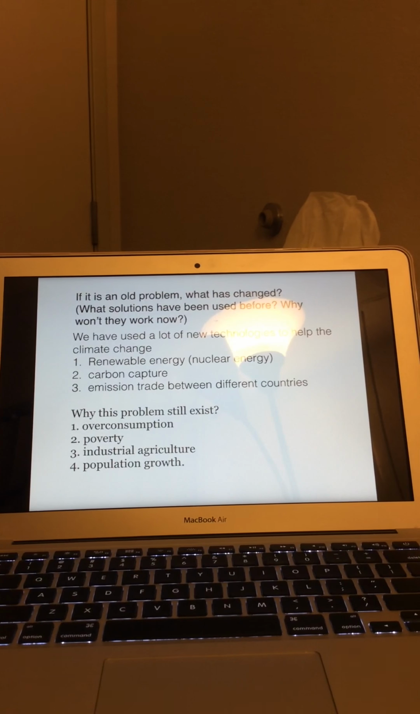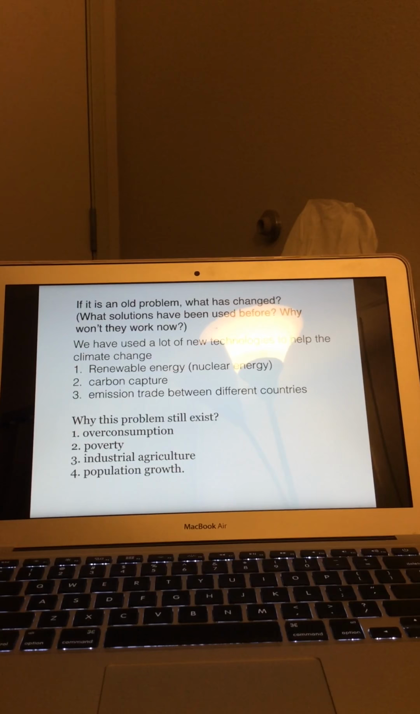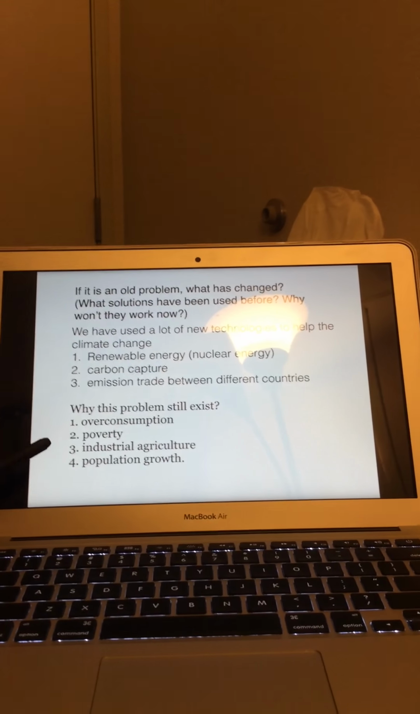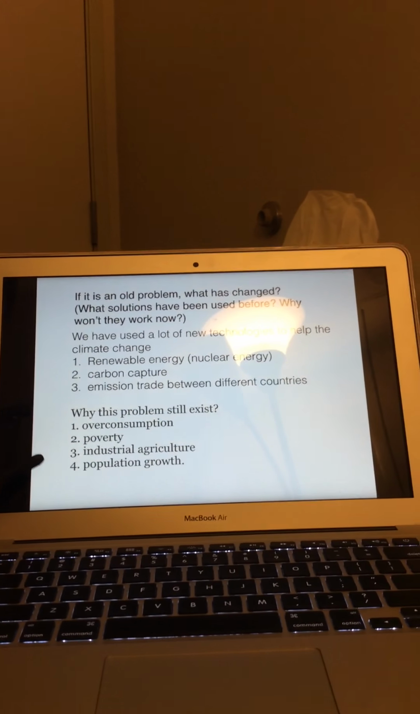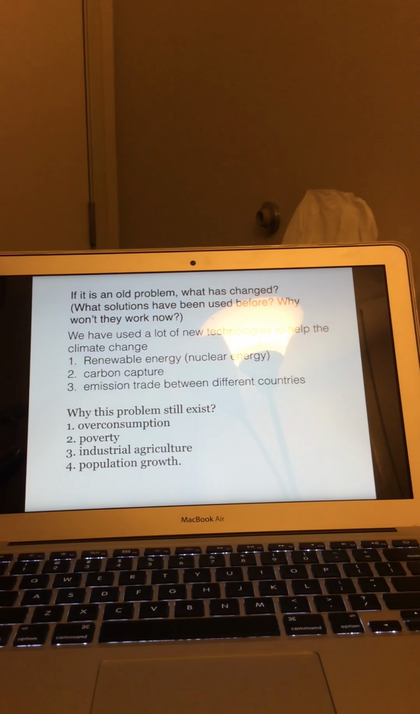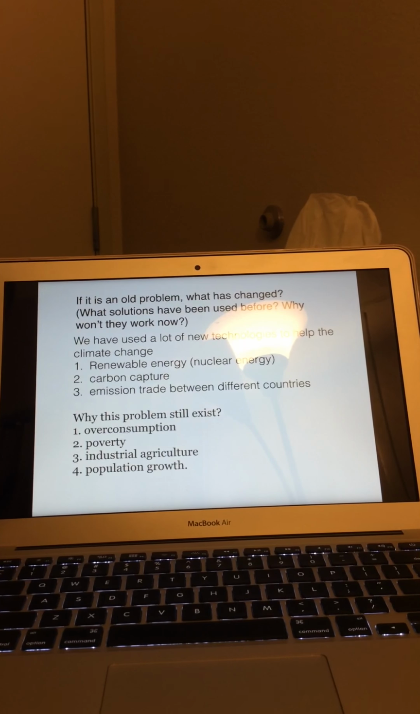So why do these problems still exist? Some complex reasons such as overconsumption, poverty, industrial agriculture increase, and also population growth.